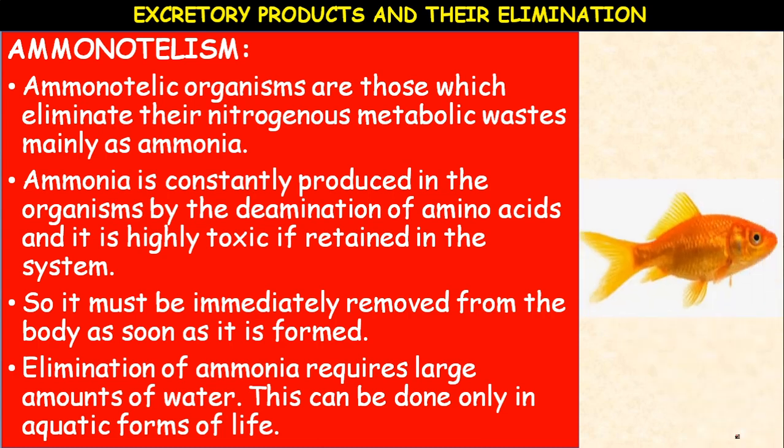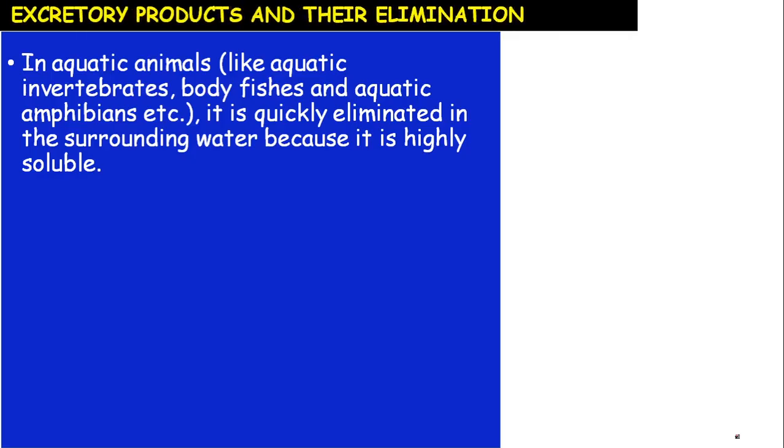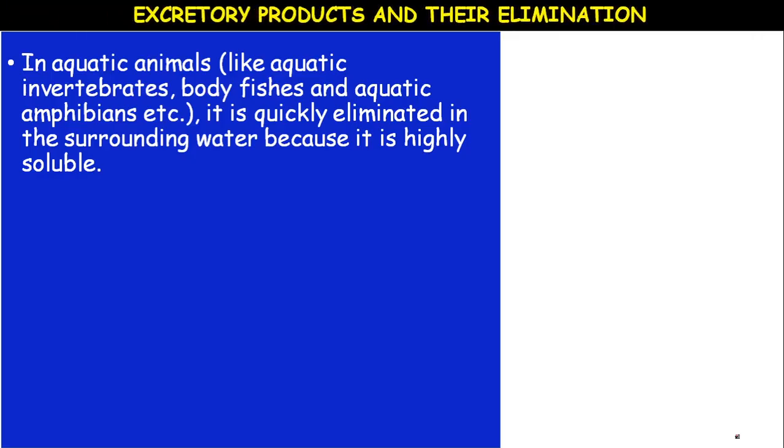Okay, fish is a good example of Ammonotelism. In aquatic animals like aquatic invertebrates, bony fishes, and aquatic amphibians, ammonia is quickly eliminated. Ammonia is quickly eliminated in the surrounding water because it is highly soluble in water.